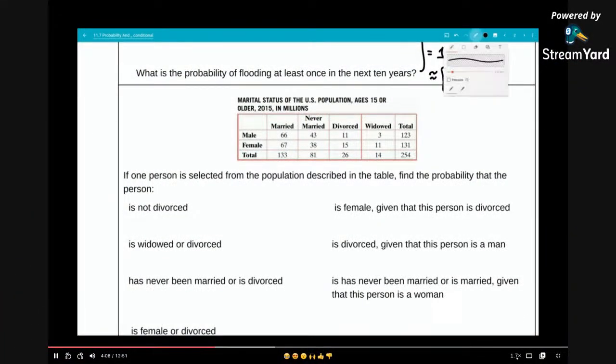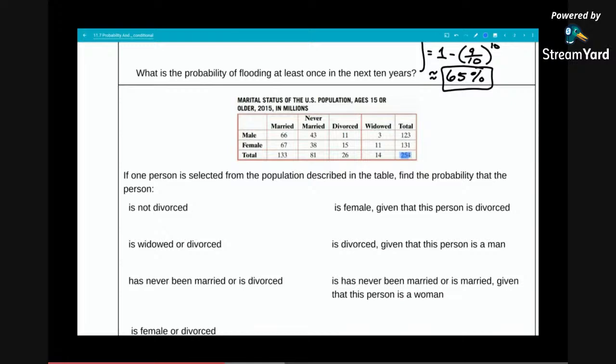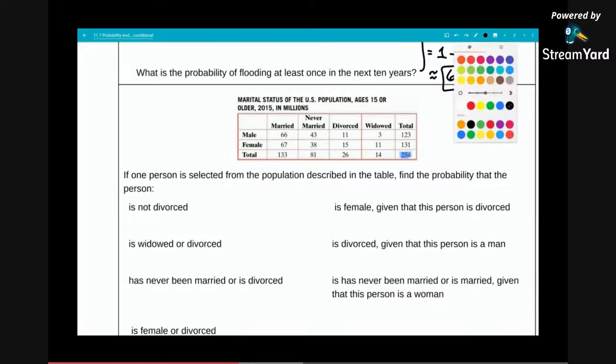If one person is selected from the population, find the probability that the person is not divorced. Well, the first thing I wanted to highlight is that we've seen this before. This bottom number in the corner, 254, represents how many people in total were surveyed. If we're concerned with the ones that are not divorced, I don't see anything labeled not divorced.